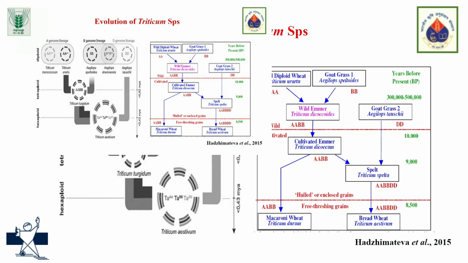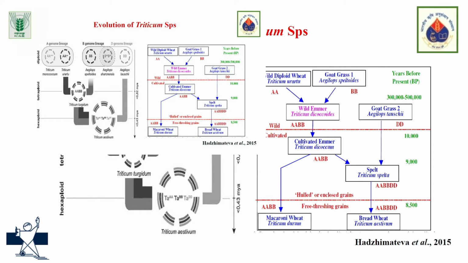It was brought under cultivation, and around 10,000 years ago, because of the natural selection by the then farmers, it led to the evolution of cultivated emmer, which is called Triticum dicoccum. Around 8,500 years ago, a natural mutation occurred in this cultivated emmer, and it led to the development of spelta wheat, which is called Triticum spelta. And a natural hybridization between this Triticum spelta and a diploid species called Aegilops tauschii led to the evolution of the hexaploid wheat called bread wheat, which is scientifically known as Triticum aestivum.